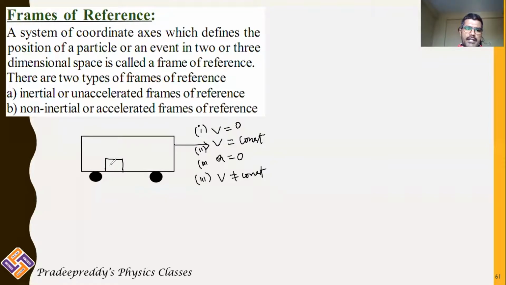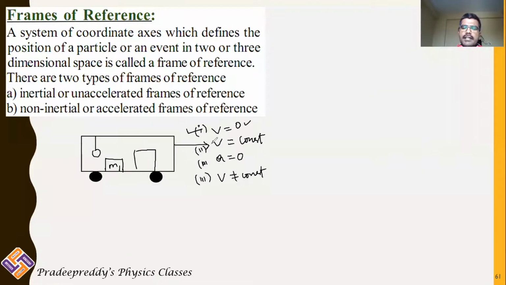Now, within this bus, there may be a block. Here is a block of mass M1. Not only one block, there may be any number of blocks. There may be another block here, and there may be a pendulum here. Like in this bus, there may be as many masses. Based on the conditions which I have told, if the bus is in the rest position, which is satisfying V equal to 0, all the blocks present inside that bus will remain stationary. They remain as they are.